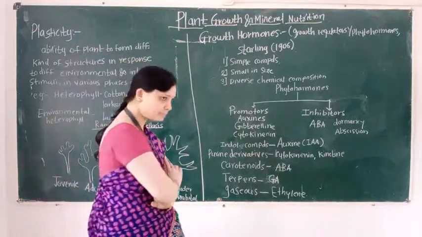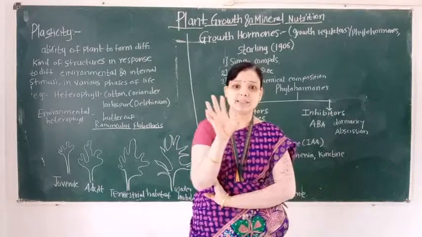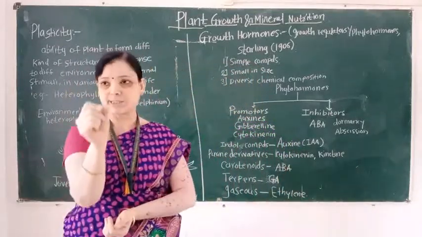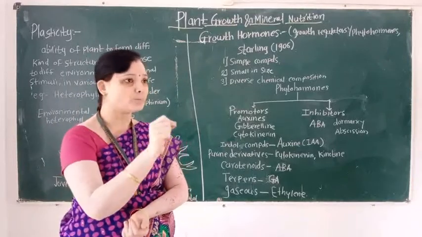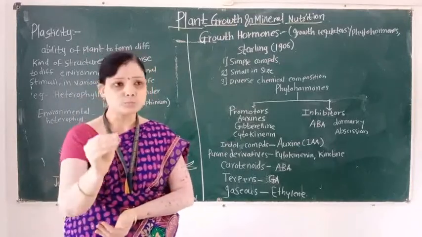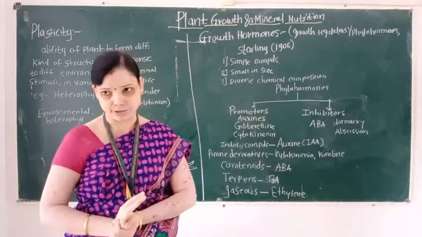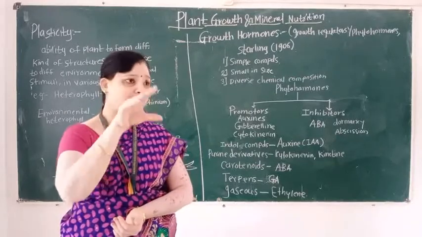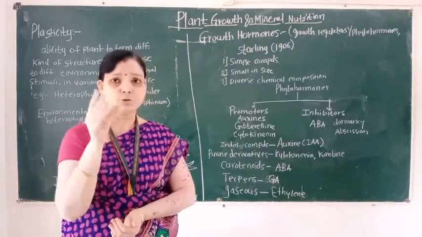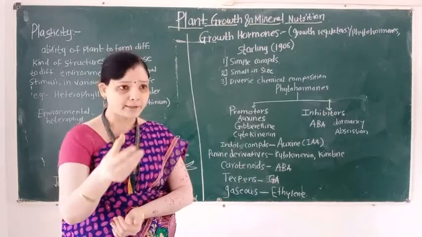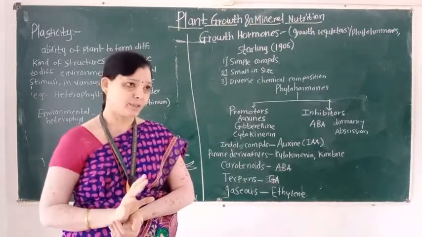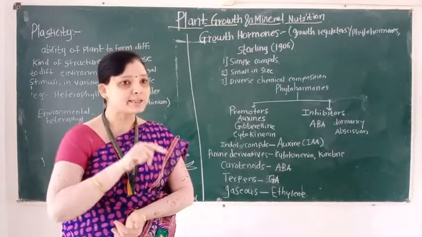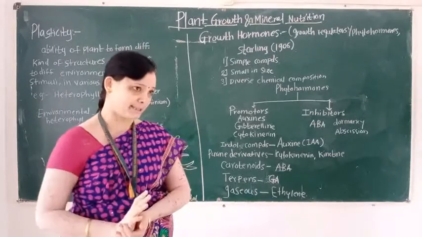Plasticity is the ability of a plant to form different structures in response to external, that is environmental, or internal stimuli in the life of the plant. This ability is called plasticity.